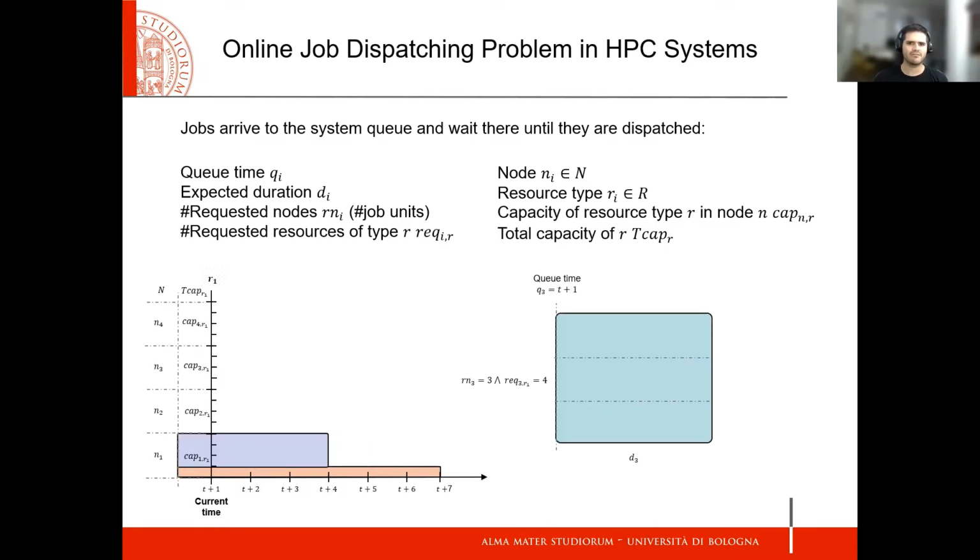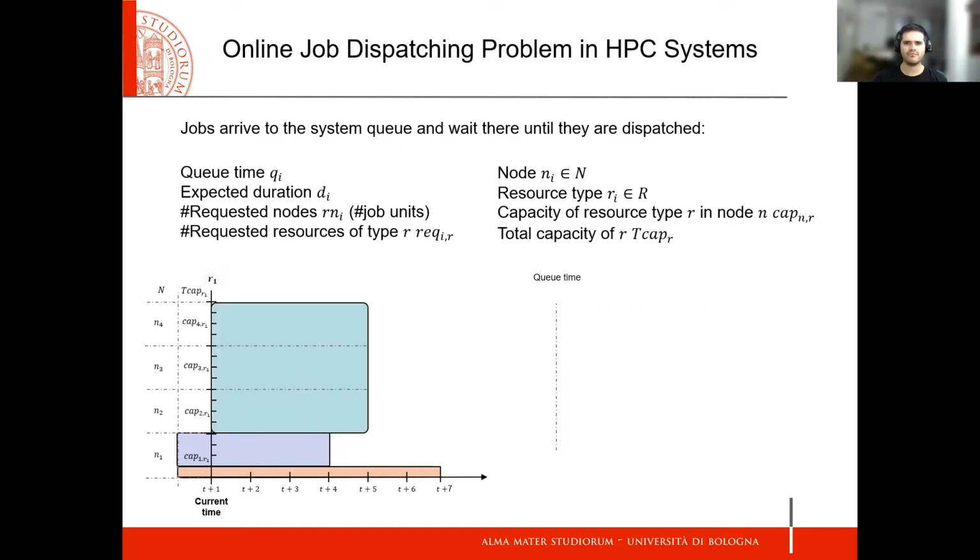At time T plus 1, a new job arrives to the queue. This job requires 3 nodes and 4 R1 resources per node. Using the same allocation approach, the last job will use all the remaining available resources.